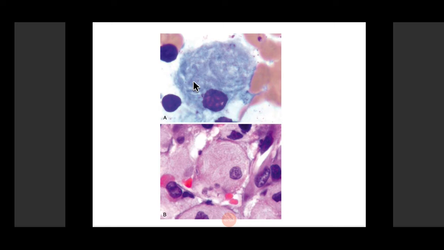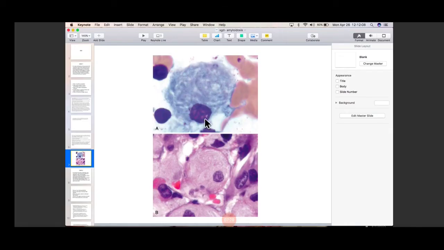This is a microscopic picture. The first picture that you are seeing, which looks blue, is a Wright stain done on bone marrow. These big cells that you see, and this large blue cell, this is the Gaucher cell. This is the Gaucher cell, and this is the accumulation of the cerebroside, which is giving it a foamy appearance. Okay, if any doubt about why this is so, you can ask me at the end of the class.